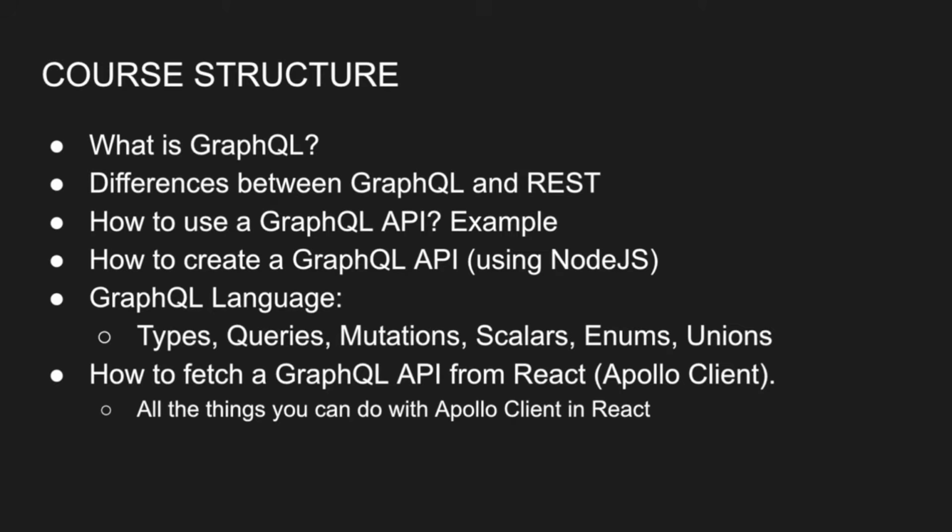So I also want to talk about how to actually create a GraphQL API. And for that, I'm going to be using NodeJS, JavaScript, and Apollo Server, which is the library, the wrapper around our API for GraphQL, to serve GraphQL in our application. And when we start building that, I'm going to teach you guys a lot about the actual GraphQL language. So like what are types, queries, mutations, what are scalars, what are enums, unions, all that kind of stuff.